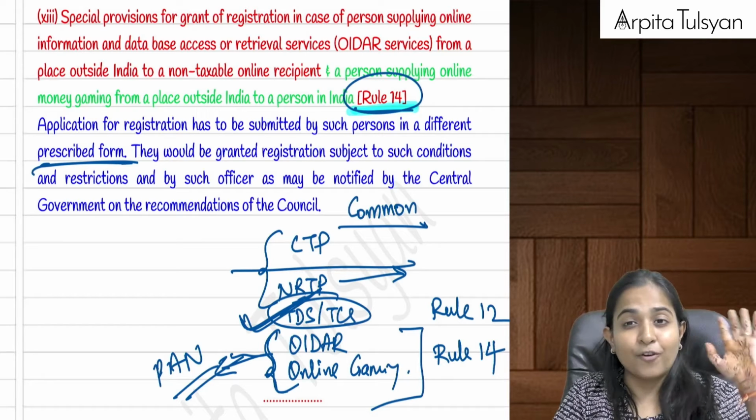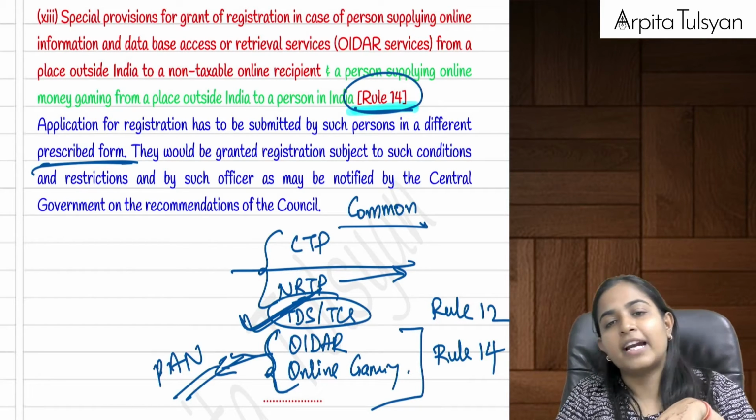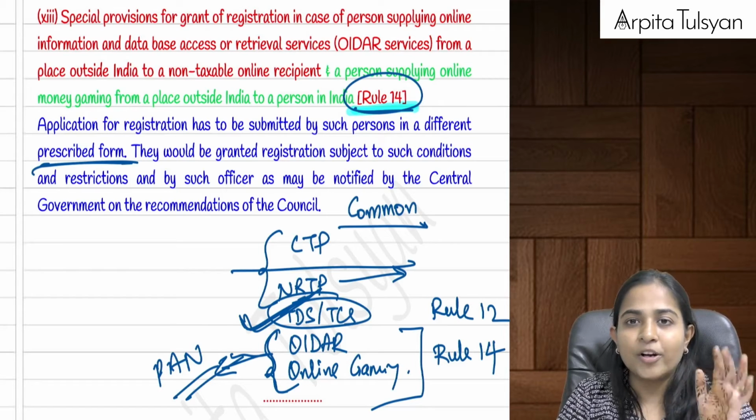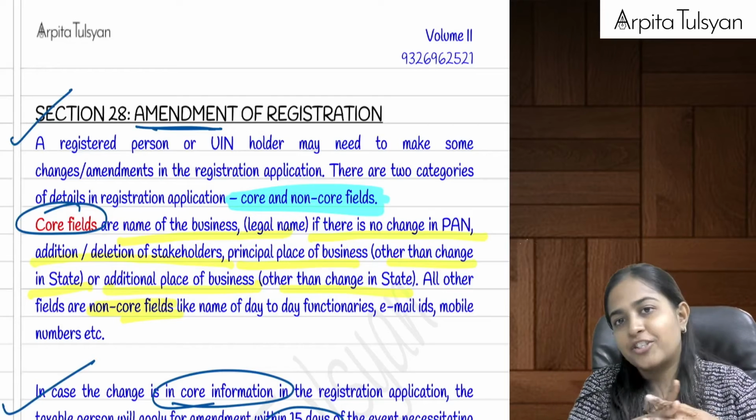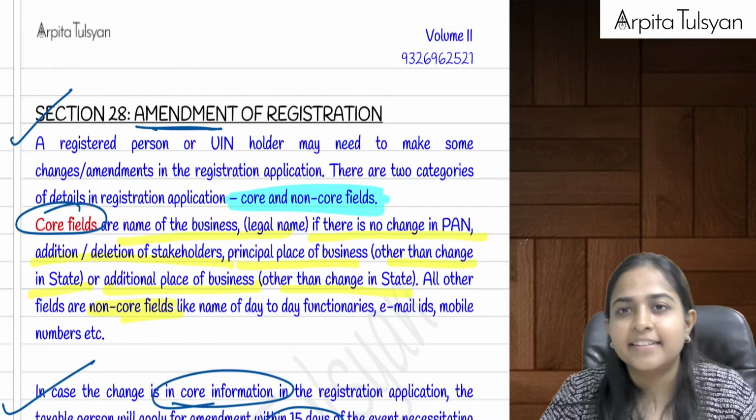Are you clear with the entire provisions for registration which we had started from section number 22? Yes, person liable for registration, and then the procedure we started from section number 25. I hope you are clear till here. Yes. Let's start with the revision of the next sections, that is section number 28, 29, 30, the last three sections of the chapter.